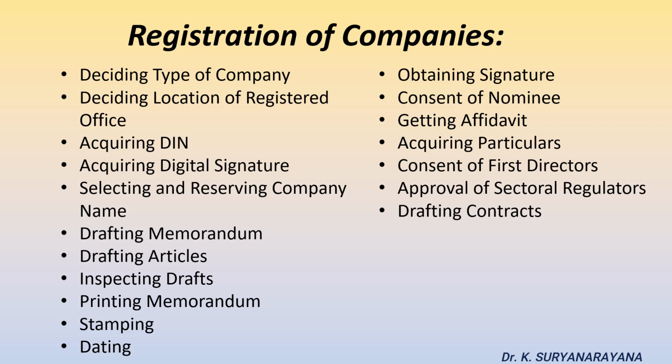After the stamping date may be chosen for dating the documents. Obtaining signature of the subscriber. There should be minimum 7 subscribers in the public company, 2 subscribers in the private company and 1 subscriber in one-person company. Each and every subscriber must sign the memorandum.